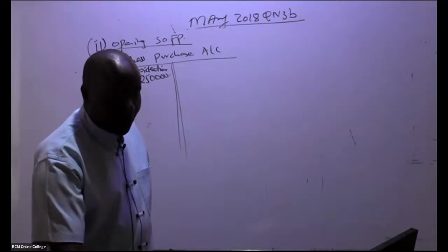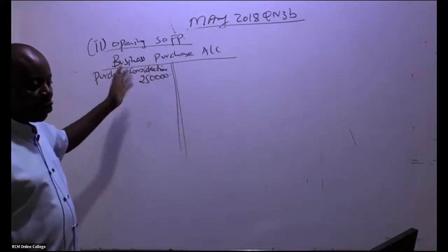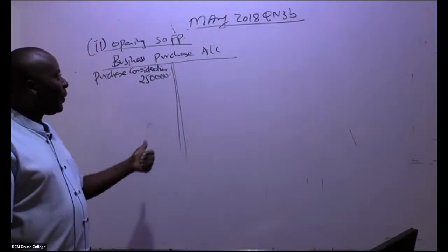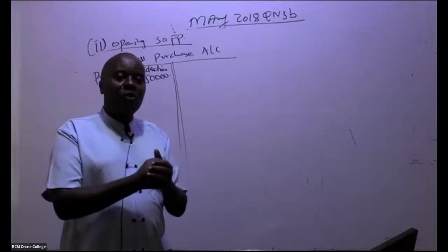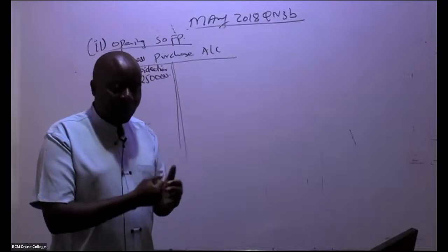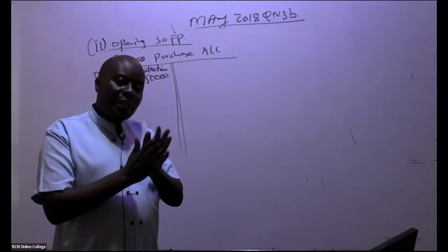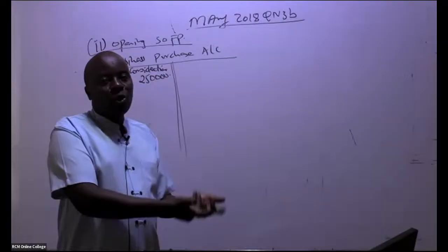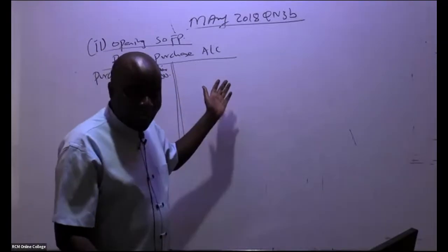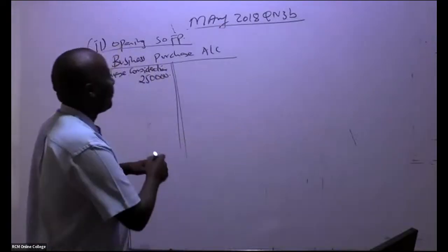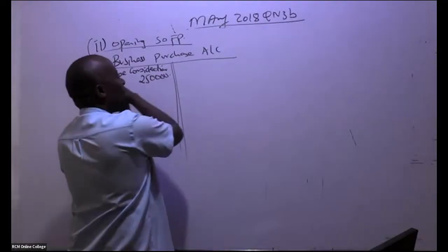So goodwill, this is what we are now trying to calculate. This account will give us the goodwill. So remember, ladies and gentlemen, what are we doing in a business purchase? First of all, we are purchasing those assets that the business took. When we purchase them, we shall debit those assets and then credit this account. So here you are debiting the individual assets and then you credit this account.